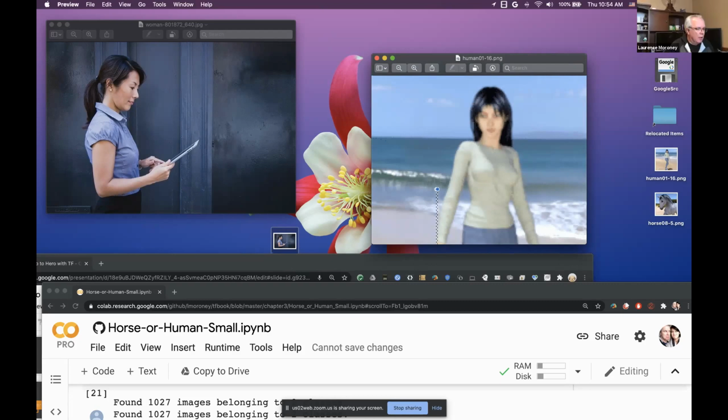Okay, let's see. What can we do for image class imbalance? I think the same thing that I just mentioned, image augmentation, could be used there. Like if I only had 100 horses and 10,000 humans, I could use image augmentation to create more horses.